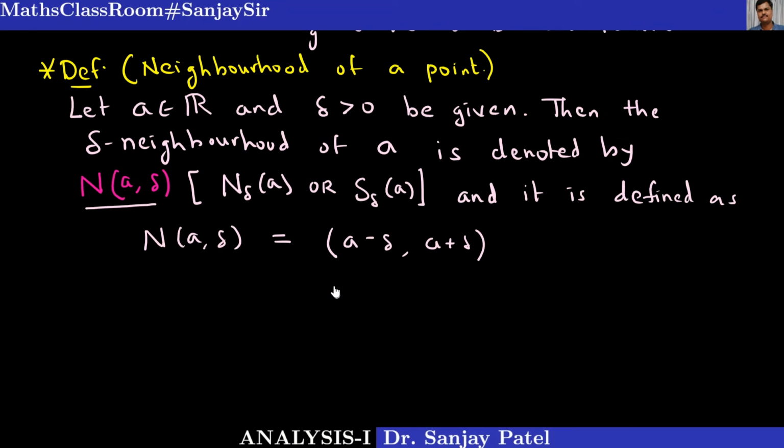You know, this open interval you can write in many ways. Like I can write this as the set of all x belongs to R such that a minus delta less than x less than a plus delta.